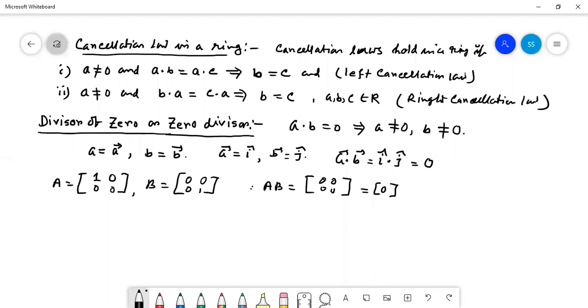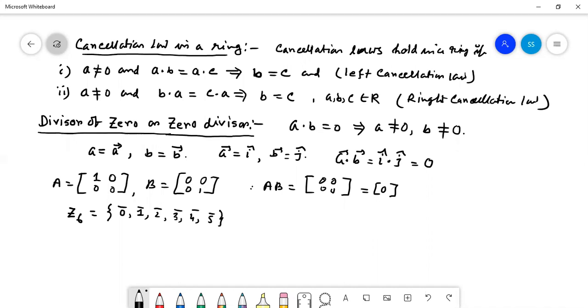So it is possible. Now take another example which we have already learned, Z6, modulo class Z6. So it is 0, 1, 2, 3, 4, 5, no?